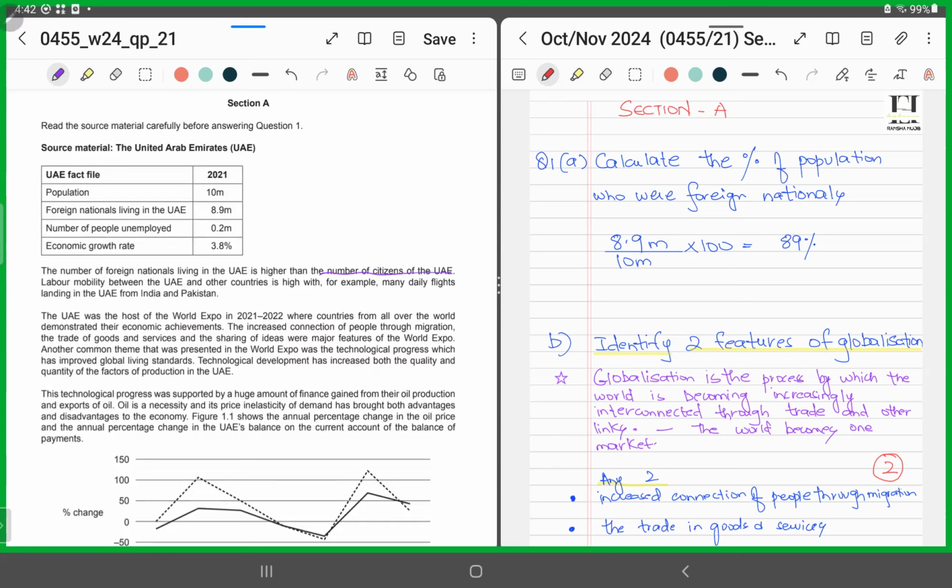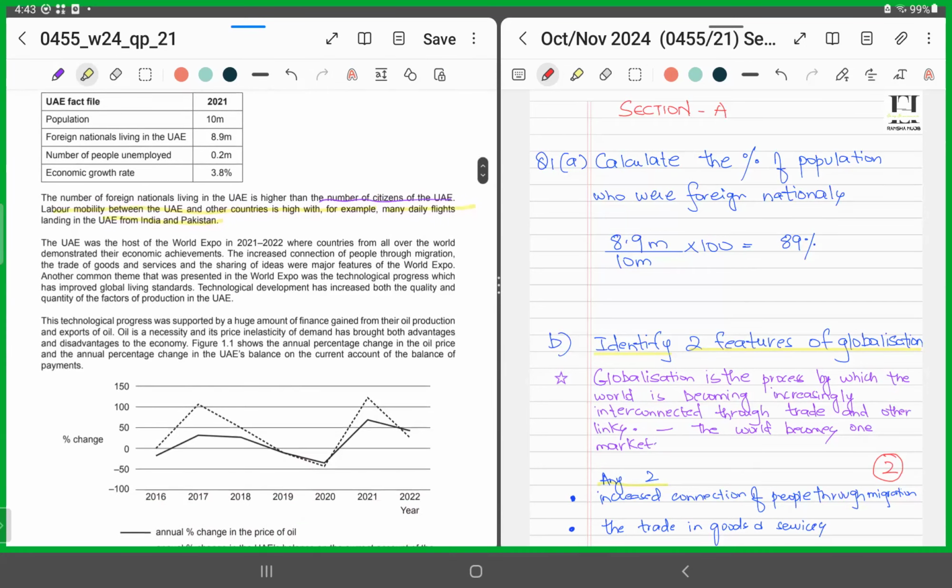Next, they say that labor mobility between the UAE and other countries is high. That means it's easier for the labor force to move. That means geographical mobility is quite high. And the ease and the support that UAE provides, for example, by way of daily flights, landing in the UAE from India and Pakistan, that's a major factor that actually invites people and encourages them to go and opt for jobs offered in the UAE. So geographical mobility, the barrier is being eradicated this way.